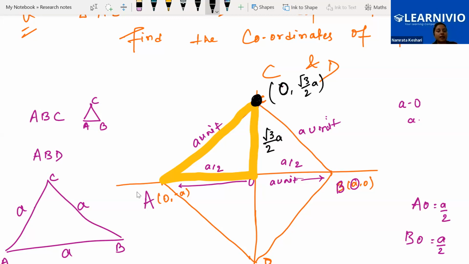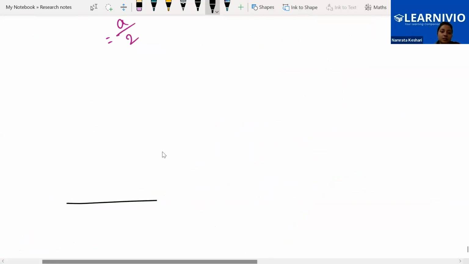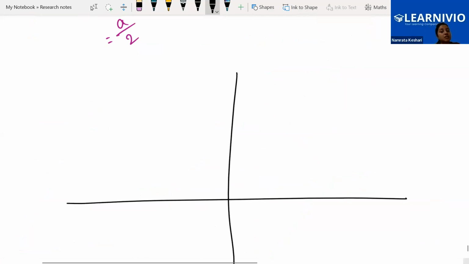We have written this is A, that is A, that is A. Now O is the midpoint. We already know that. So this side it will be A by 2, that side it will be A by 2. Now it clicked that Pythagoras theorem we can apply here, since both the number lines are at right angle to each other. On day 1 only we have seen that we are taking two number lines and keeping them perpendicular to each other, and this is creating a Cartesian system, giving us the coordinate axes, x-axis and y-axis.